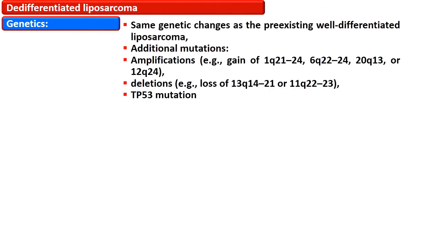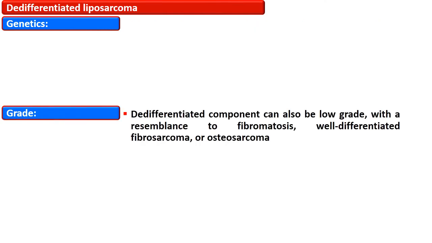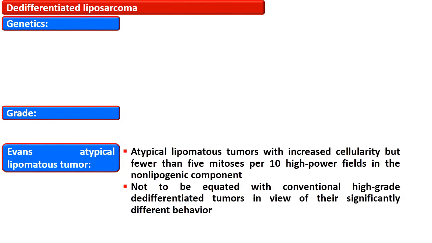Dedifferentiated liposarcomas have the same genetic changes as the pre-existing well-differentiated liposarcoma. However, there are some additional mutations such as amplifications, for example, gain of 1q21, 6q, 20q or 12q, and deletions such as loss of 13q or 11q, and TP53 mutations. The dedifferentiated component can also be low grade with a resemblance to fibromatosis, well-differentiated fibrosarcoma or osteosarcoma.